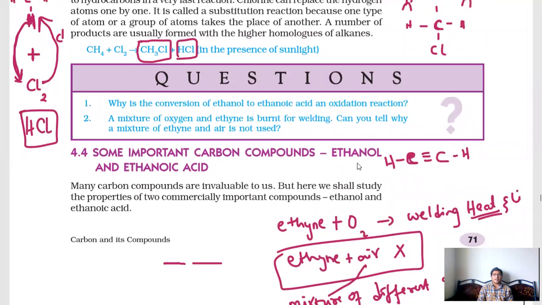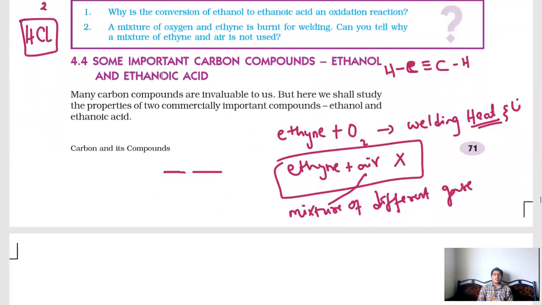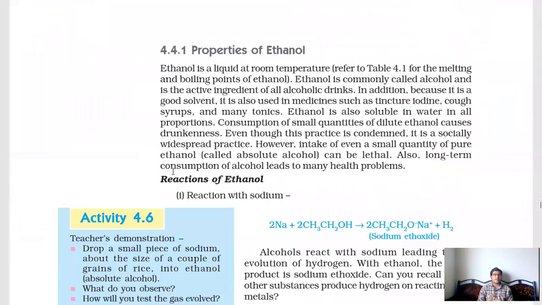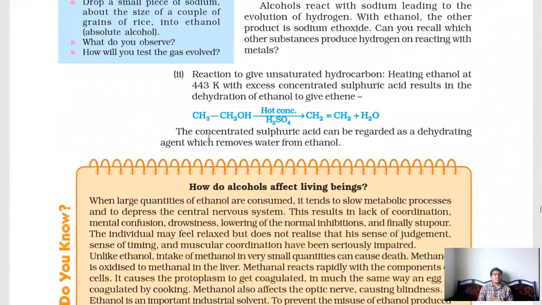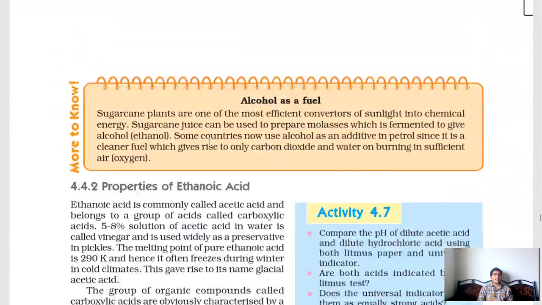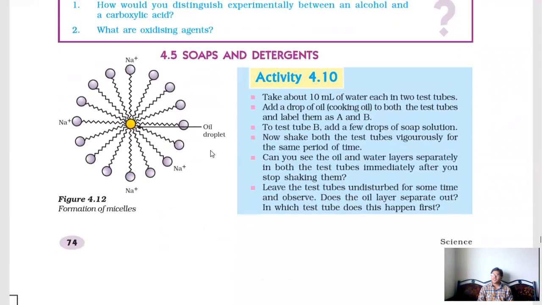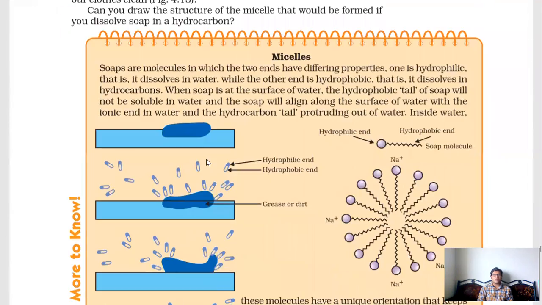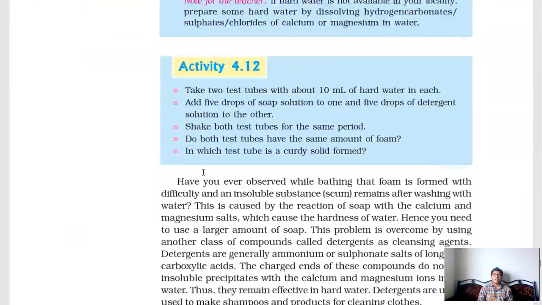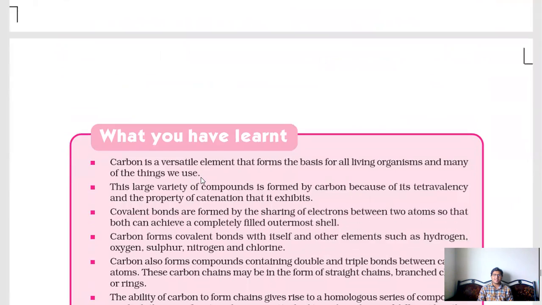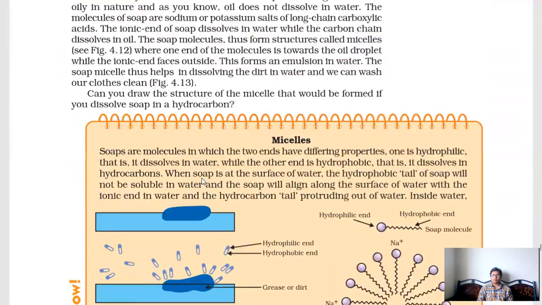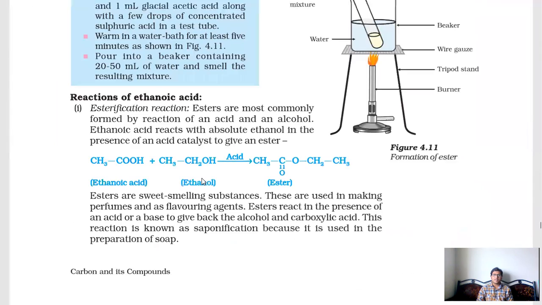And in our next lecture we will see important carbon compounds: ethanol, ethanoic acid. Ethanol means alcohol, ethanoic acid means vinegar, and their properties. It will take just 20-30 minutes to explain. After the explanation of properties, we'll go with soaps and detergents. These both we can cover in one lecture, and we can complete this chapter. So that's it in this lecture.